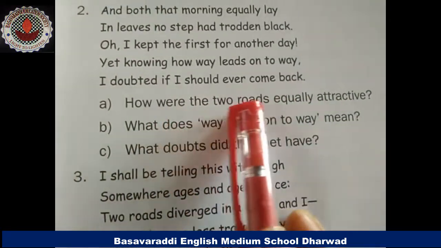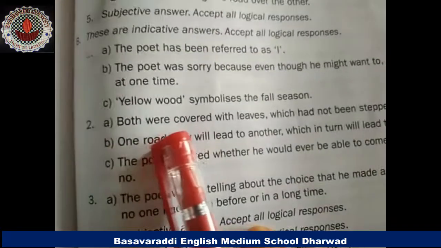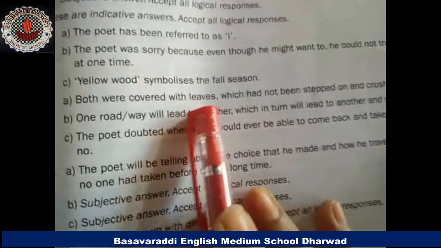How were the two roads equally attractive? Here the poet is asking, how were the two roads attractive? So, both were covered with leaves which had not been stepped on and crushed. Both the roads were covered with leaves that had not been stepped on and crushed.